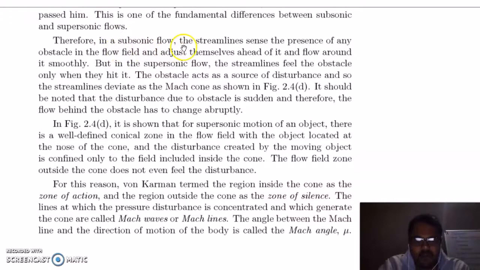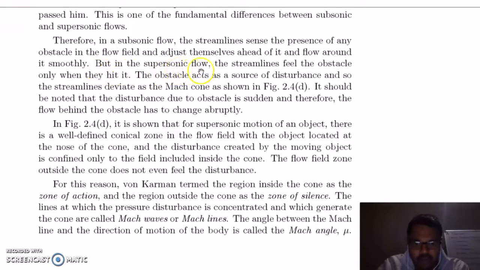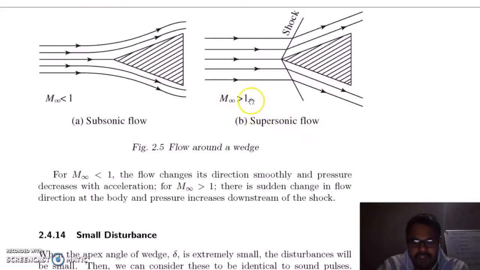In a subsonic flow, the streamlines sense the presence of any obstacle in the flow field and adjust themselves ahead of it and flow around it smoothly. This is Mach number less than 1. This is your subsonic flow, and streamlines will adjust according to the shape of the object before the object reaches. While in supersonic flow, the streamlines feel the obstacle only when they hit it. This is your supersonic flow when your Mach number is greater than 1. So streamlines won't be able to adjust and it will produce a shock.